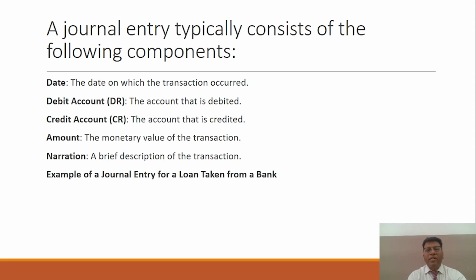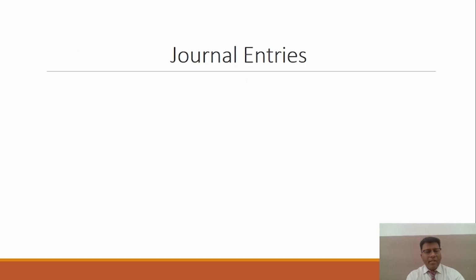And amount: because the monetary value of the transaction is to be mentioned in the books, so you have to focus on the amount. And narration: at the end of the entry you have to give a brief description of exactly what happened. For example, if you are raising a loan from the bank, the bank balance increases, so bank account debit, and to bank loan account, because there is a liability, right?